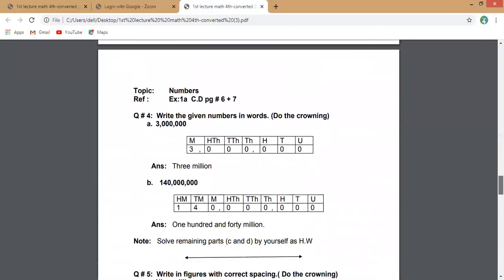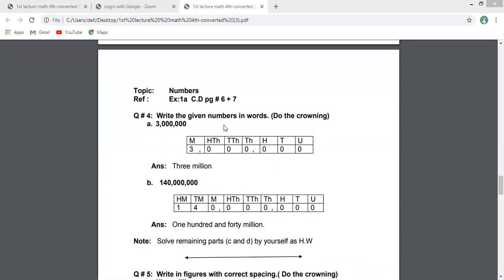When you start preparing your notes, you will mention like this: topic numbers, reference exercise 1A, Countdown page 6 plus 7. Question number 4, write the given numbers in words and do the crowning. You can check your question. How many digits do you have here? First of all, whenever you have a number, you will count the number of digits.